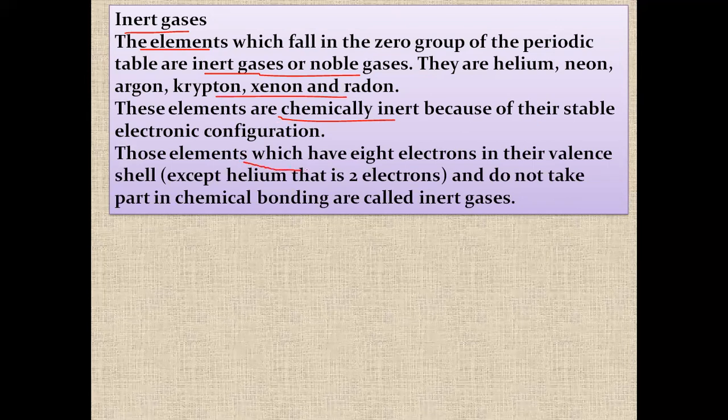Those elements which have 8 electrons in their valence shell, except helium, which has 2 electrons, and do not take part in chemical bonding are called inert gases. They don't take part in chemical reactions. They have a stable electronic configuration, so they don't take part in chemical reactions.